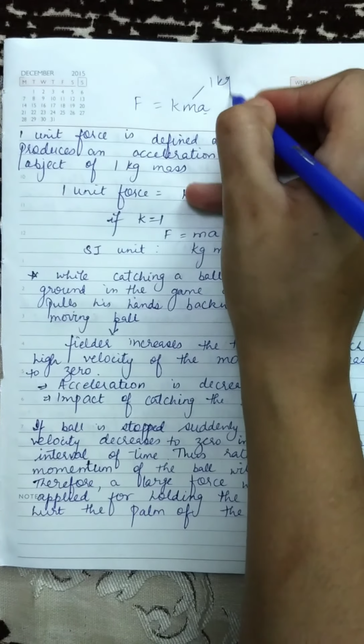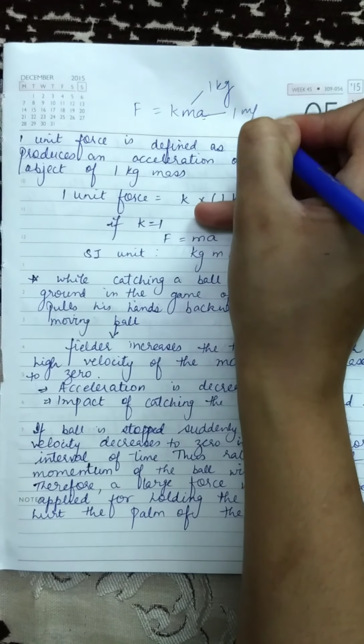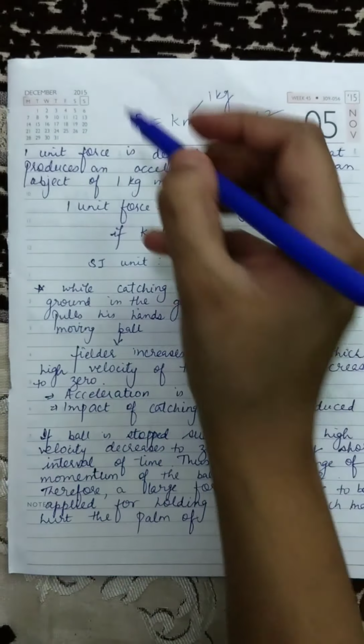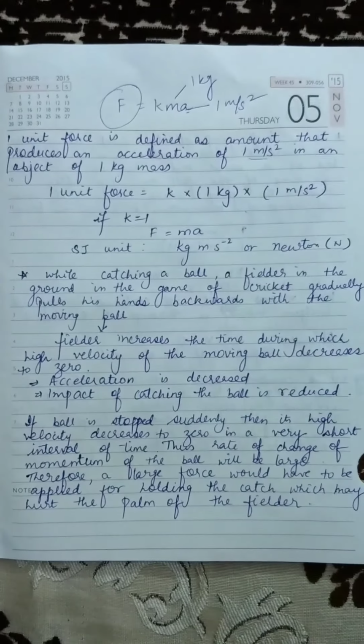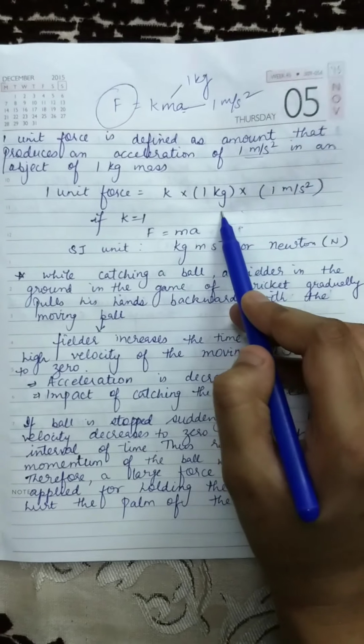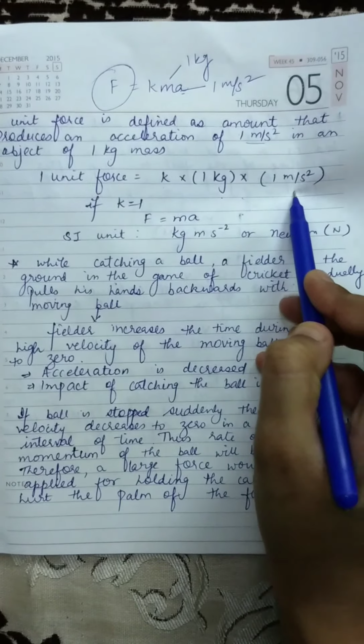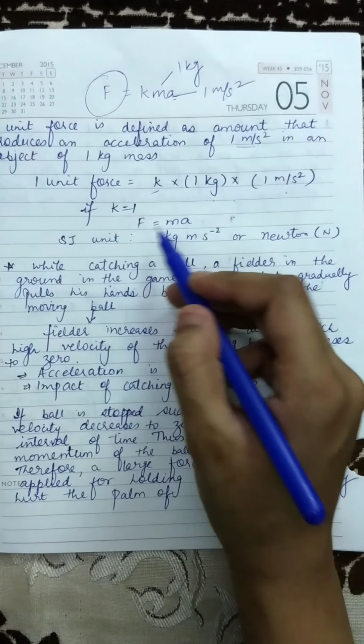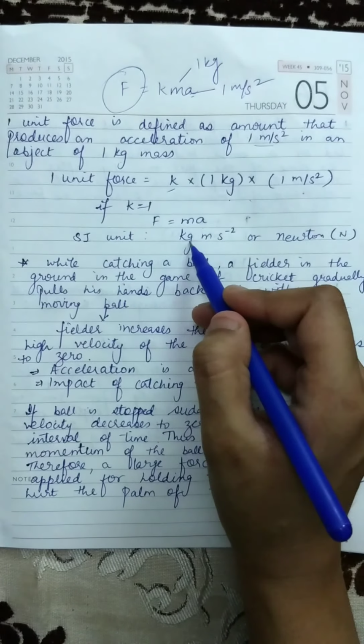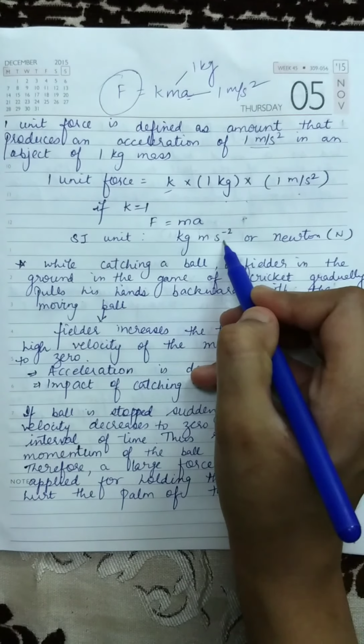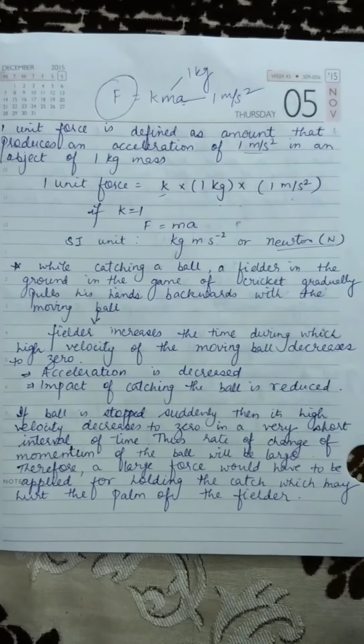So a 1 kg mass object producing an acceleration of 1 meter per second square is equal to 1 unit force. So k into 1 kg into 1 meter per second square, and if k is 1, F is equal to ma. So the SI unit becomes kg meter per second square, or Newton.